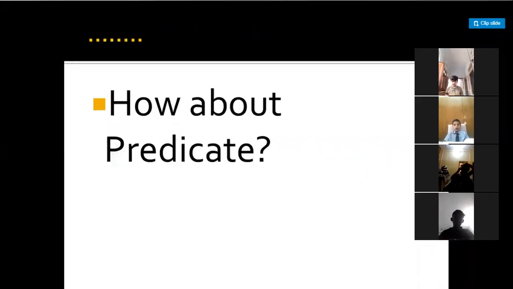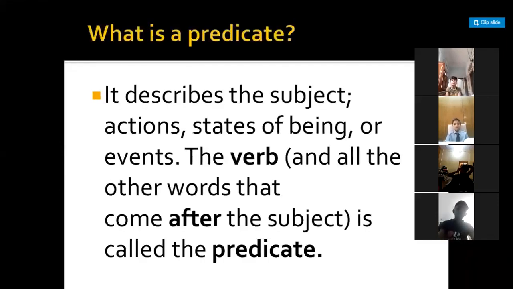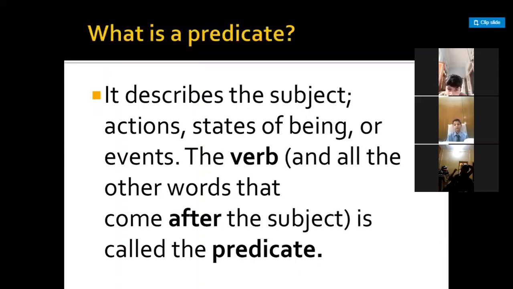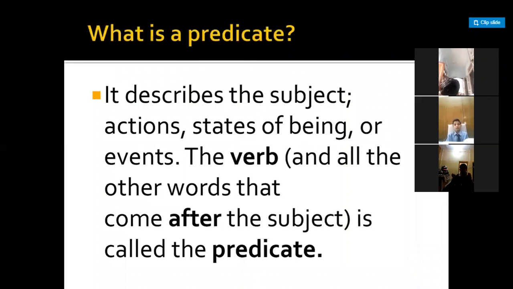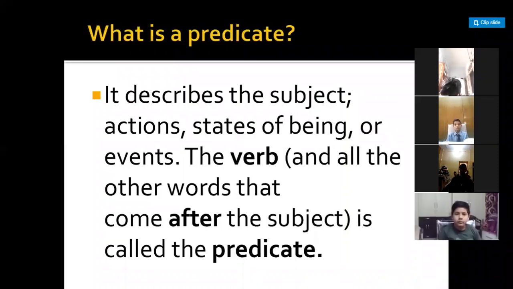Now, what is a predicate? It describes the subject. How does it describe? See, when I give the example "Ashok is reading," what am I telling about Ashok? I am telling that Ashok is reading. So what is "is reading" here?